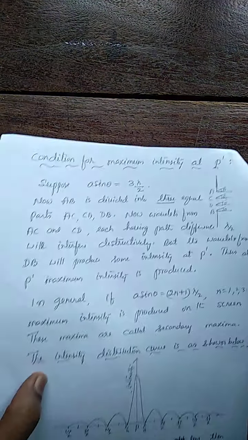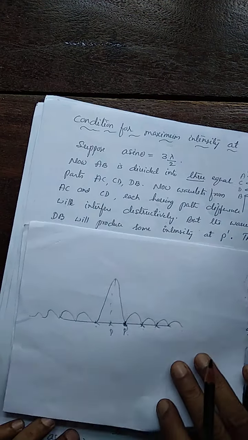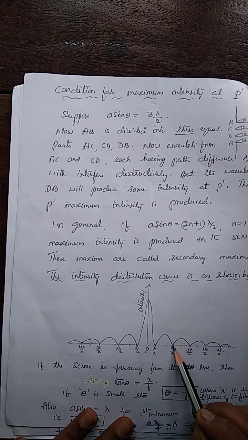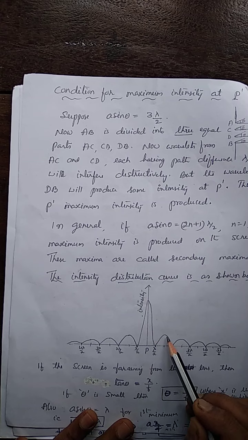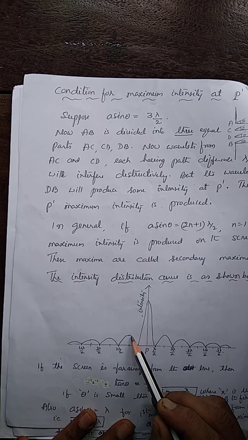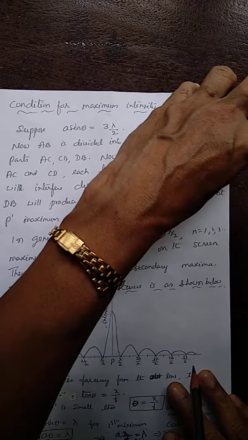Now, let us see what is the condition to produce the secondary maxima. See in this pattern, these are all minima and these are all maxima. These are called the secondary maxima on either side of the central maximum.